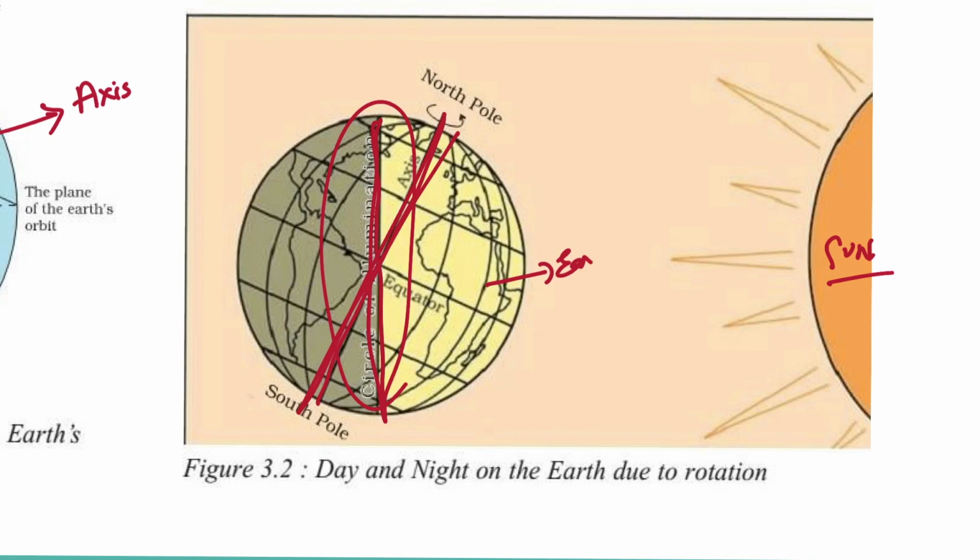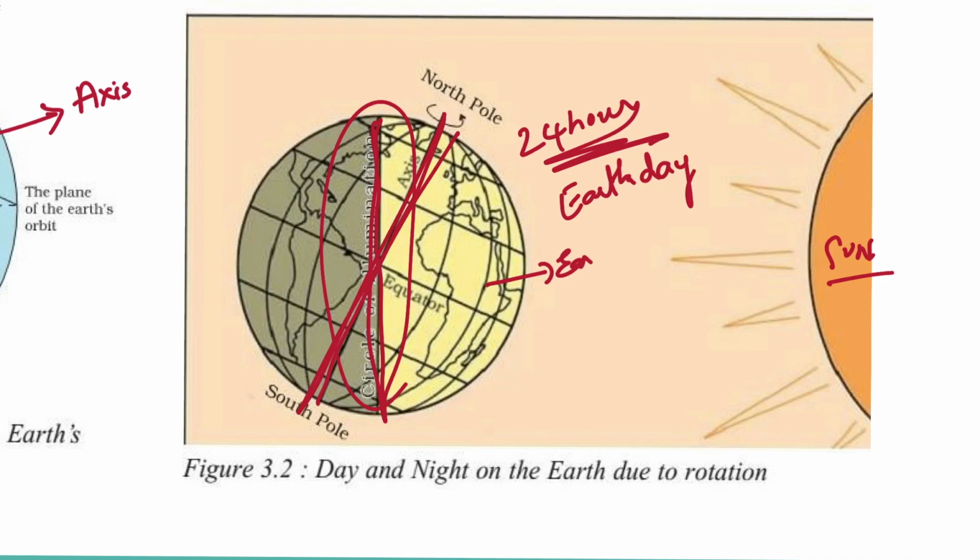The earth takes about 24 hours to complete one rotation around its axis, and the period of rotation is known as Earth Day. This is said to be the daily motion of the earth. Imagine if the earth were not rotating, what would happen to our earth?